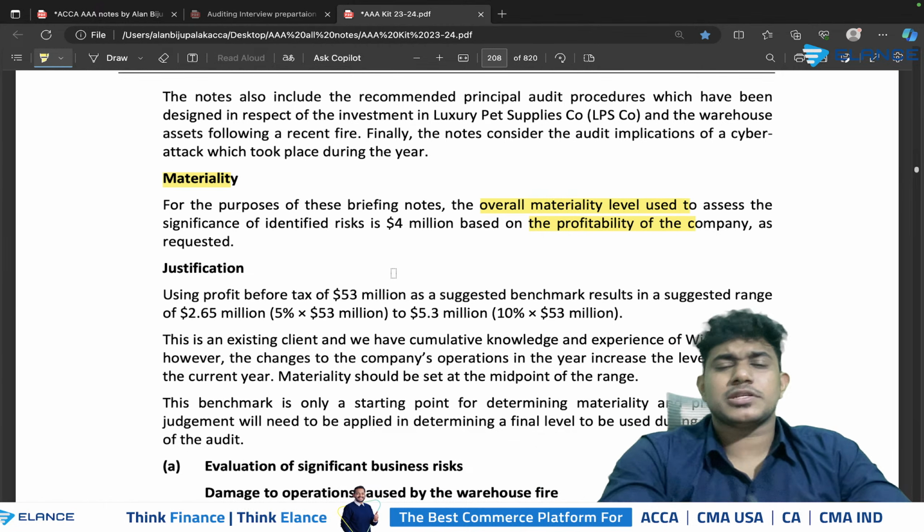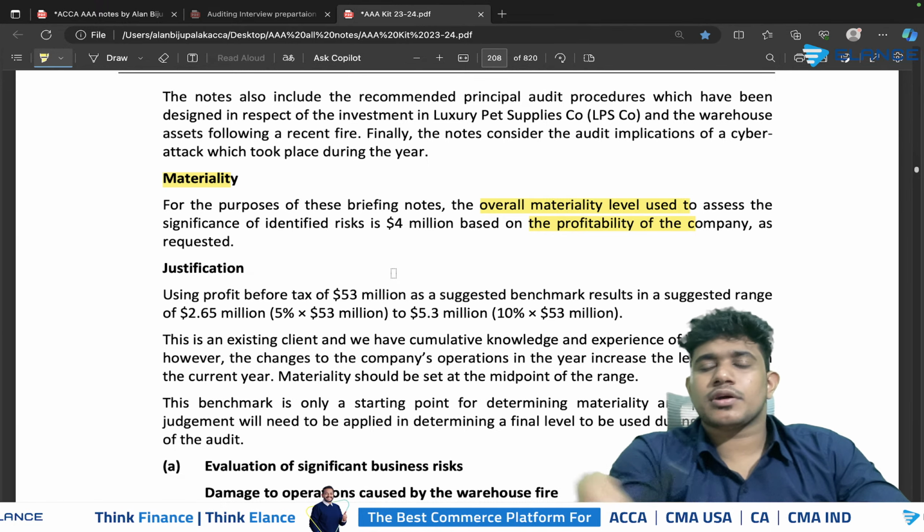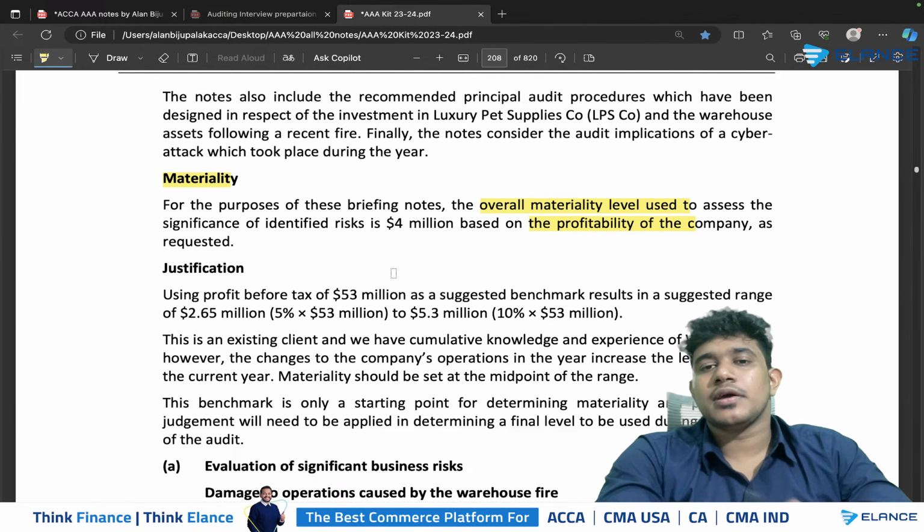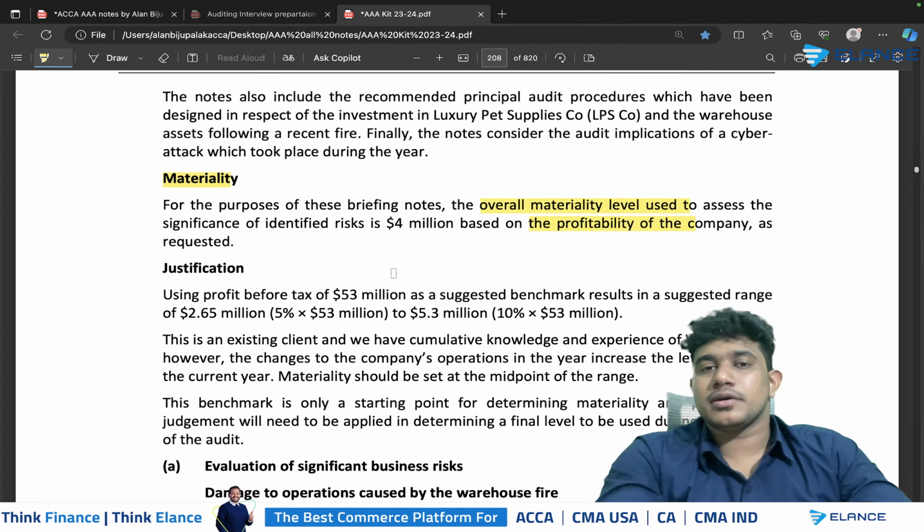So in such a way you can mention the materiality, and you should also include a statement that the materiality is being selected at the planning stage of the engagement, and at a later stage it might be revised.